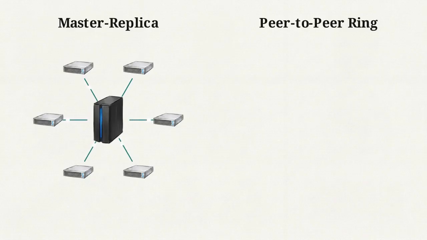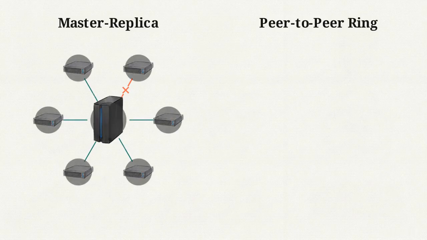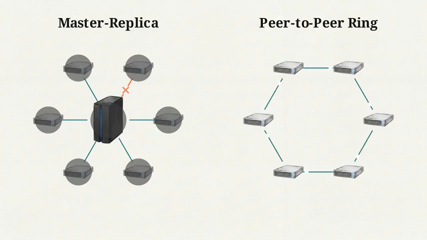On the left, a traditional master replica topology relies on a central primary node. If a network link to that master breaks, writes fail, and the system experiences immediate downtime. On the right, a decentralized peer-to-peer ring architecture keeps functioning, even when individual connections drop.